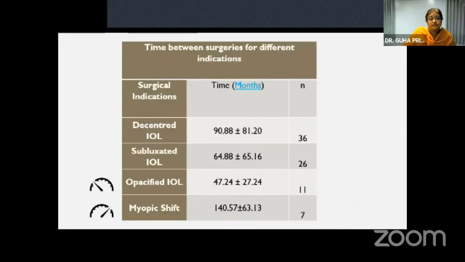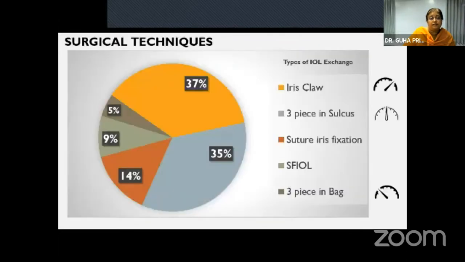The duration for decentered IOL was 90.88 plus or minus 81.20 months, and the myopic shift had the longest duration at 140.57 plus or minus 63.13 months. The commonest technique we found was iris claw lenses in 37%, 3-piece IOLs in the sulcus in 35%, iris fixation in 14%, scleral fixated in 9%, and IOL in the bag in 5%.